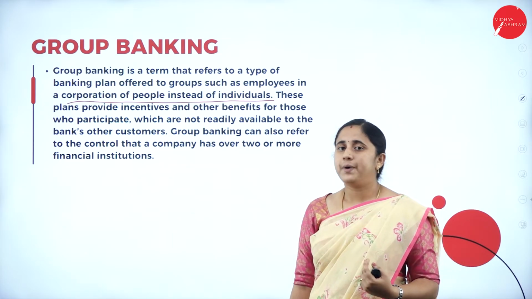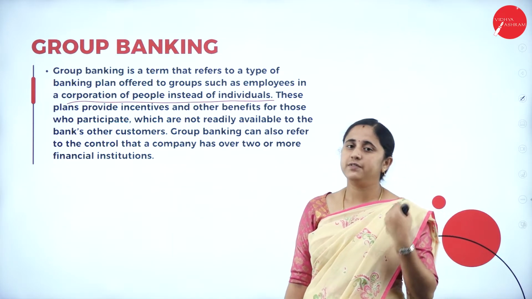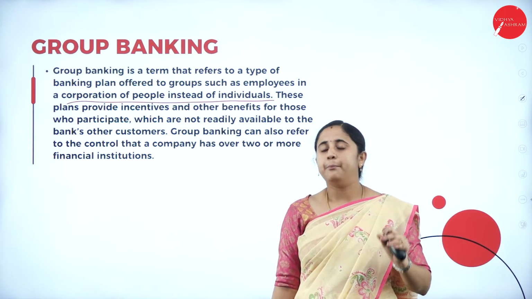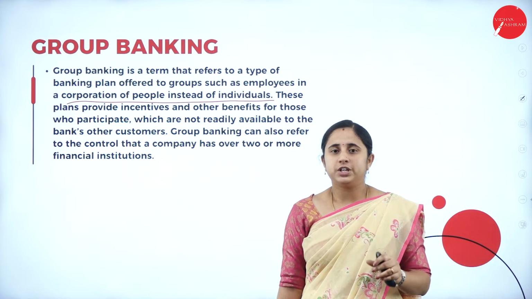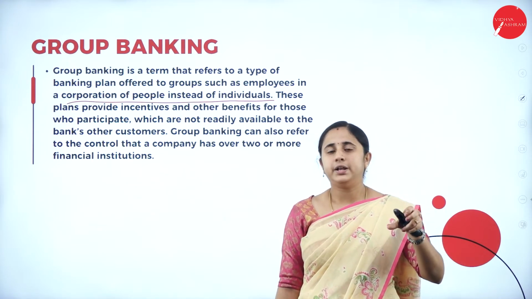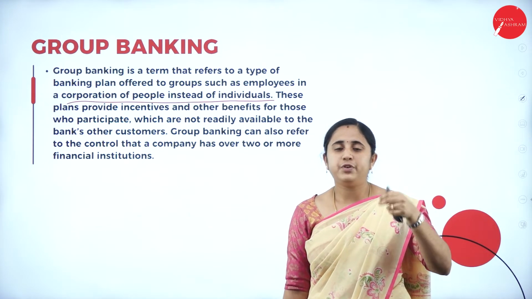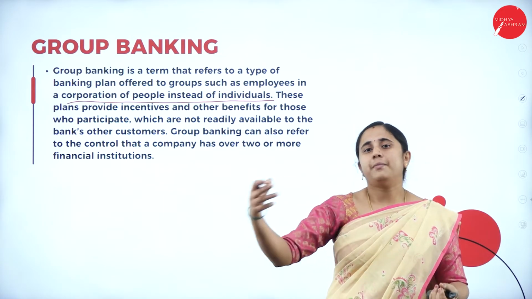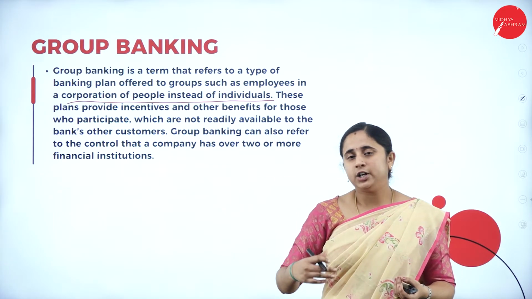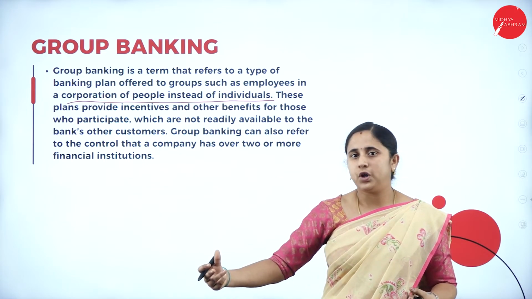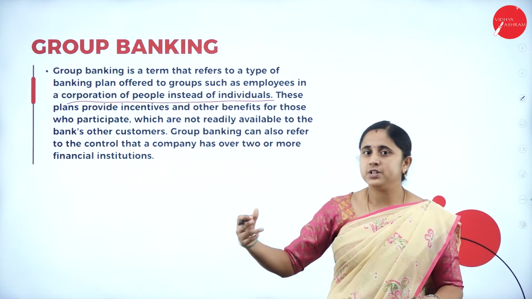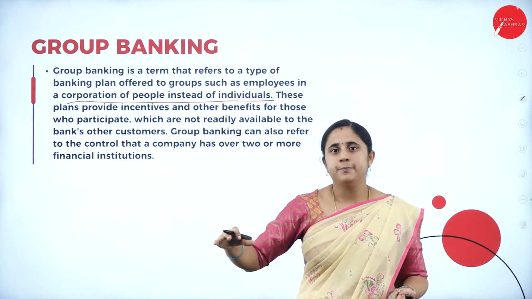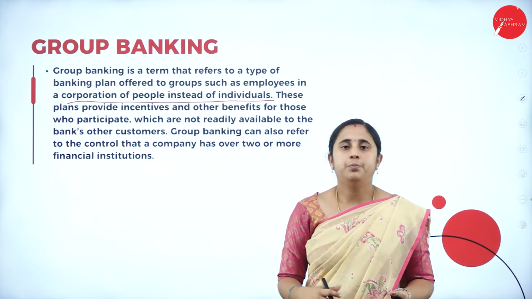So, here group banking, it's the banking facility which provides for the group of people or for the corporate employees. For example, insurance policy. So, insurance policy for the company, the feature or the benefit of this insurance policy is different from an individual. So, as an individual, if I purchase an insurance policy, the features and the benefits are different, as well as it is restricted. It is less compared to the group policy.